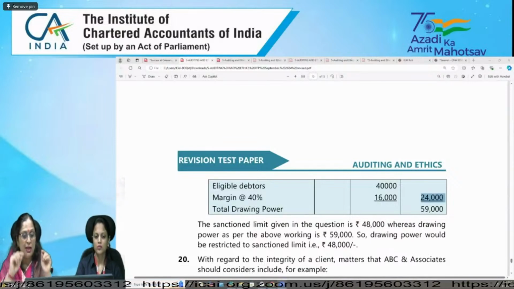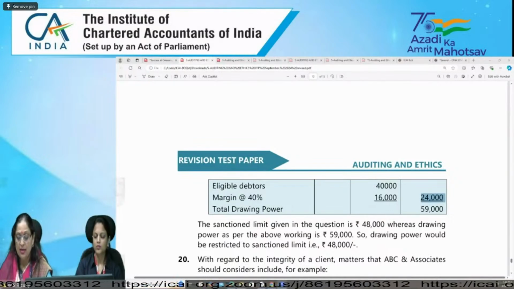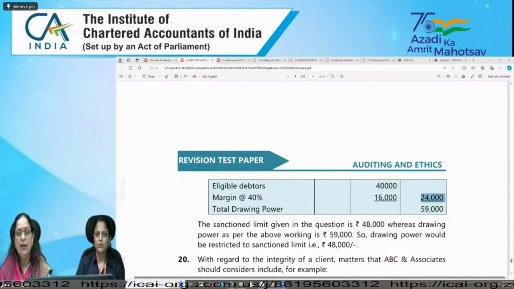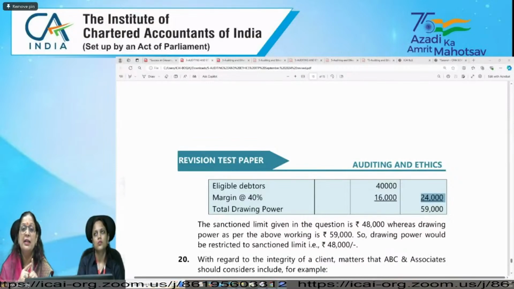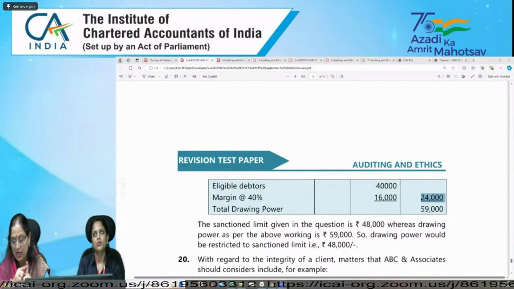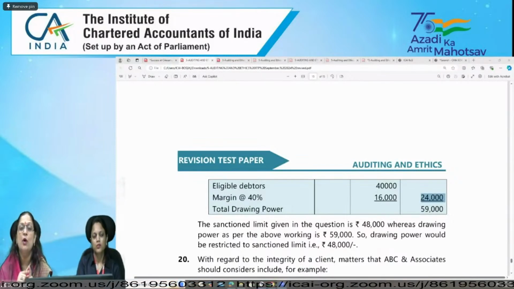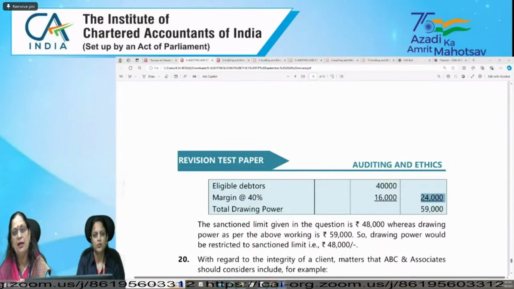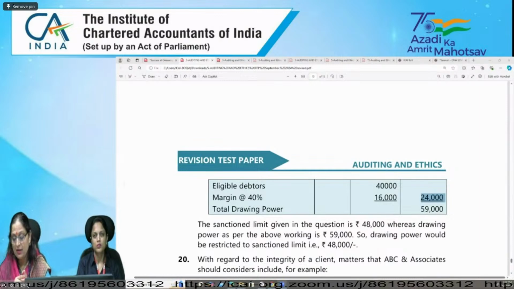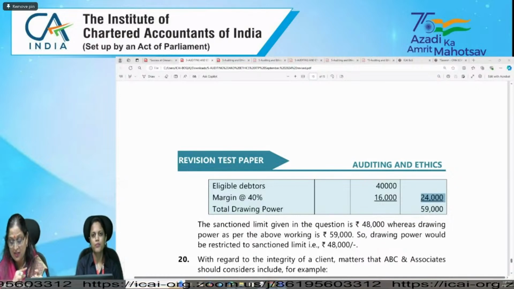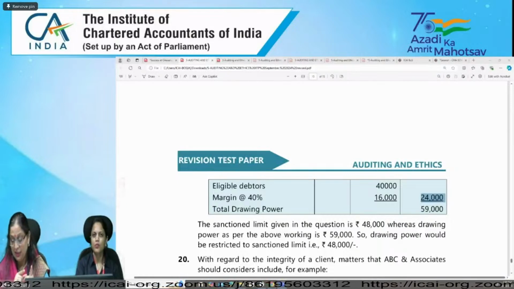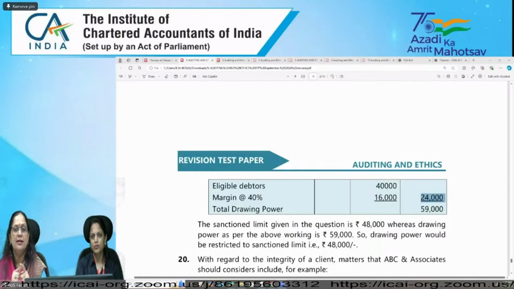So now you can make your own notes. You can prepare your chart that under paragraph 3 of CARO 2020 in clause 1, उसमें भी आपका A में 2 parts हैं. One is about maintaining proper records for property, plant and equipment, and for that you need to check whether it is showing full particulars, including quantitative details and situation of property, plant and equipment. Second one is whether the company is maintaining proper records showing full details of intangible assets. Second one is about physical verification. If physical verification is done, whether material discrepancy is noticed. If it is, then whether it is properly dealt with in the books of accounts.